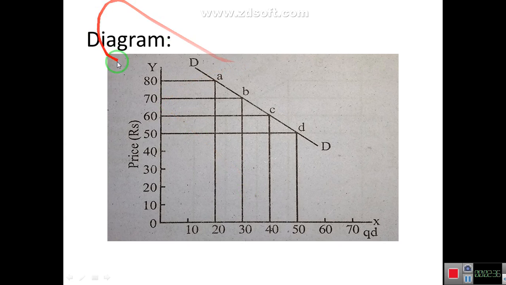Now consider the diagram of the law of demand. This diagram has been constructed with the help of the schedule which we have discussed. When price is 80, demand is 20. Price decreases from 80 to 70, demand increases from 20 to 30 and so on. By joining the points A, B, C, D, we get the demand curve. This demand curve, D, indicates the law of demand.